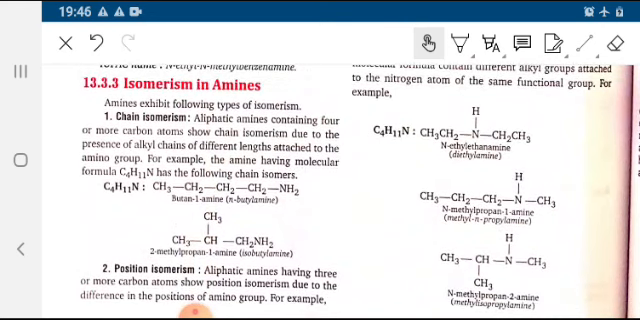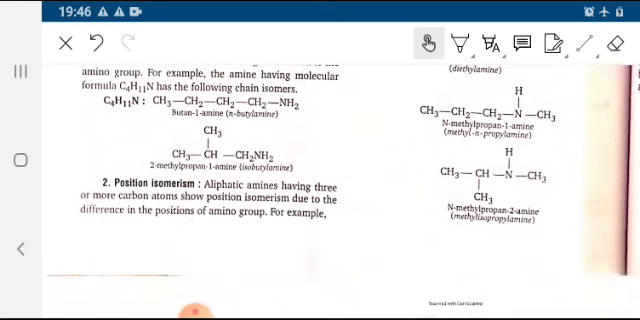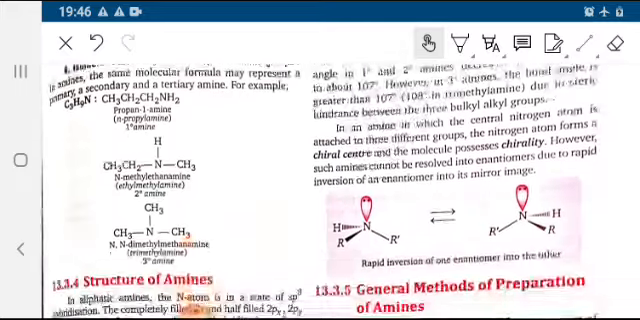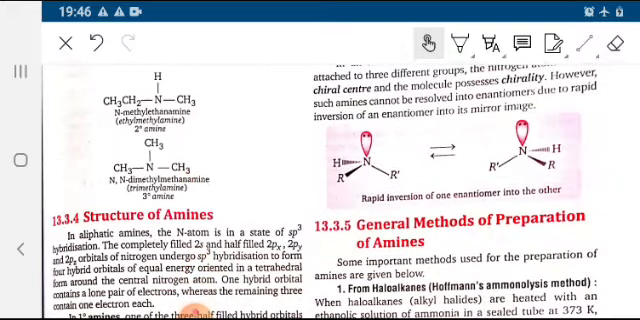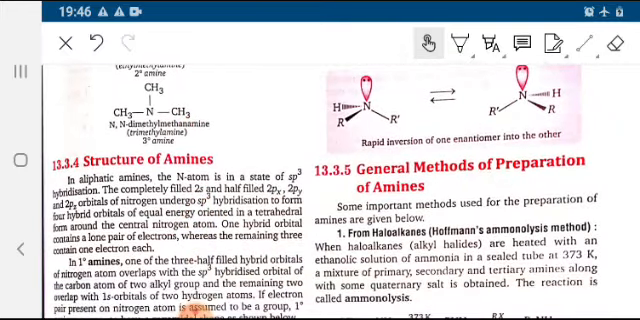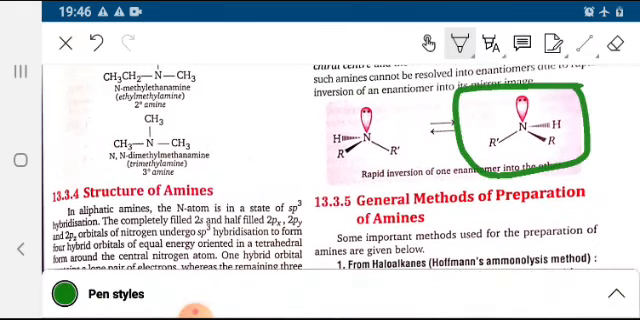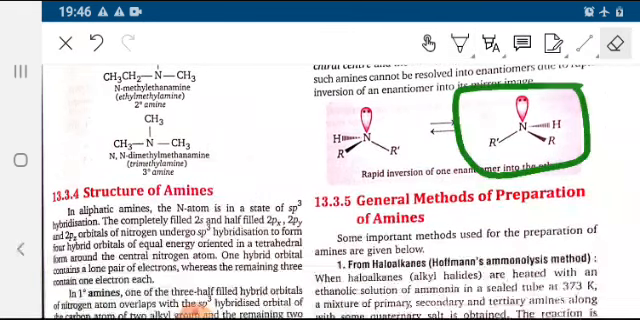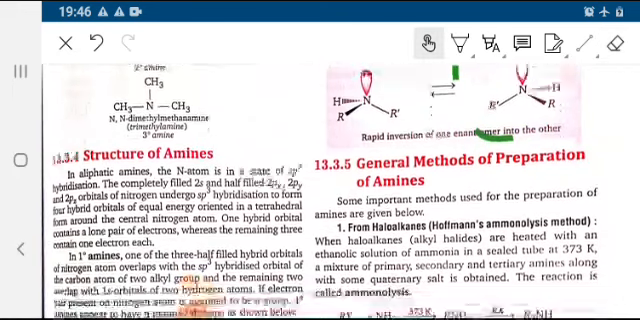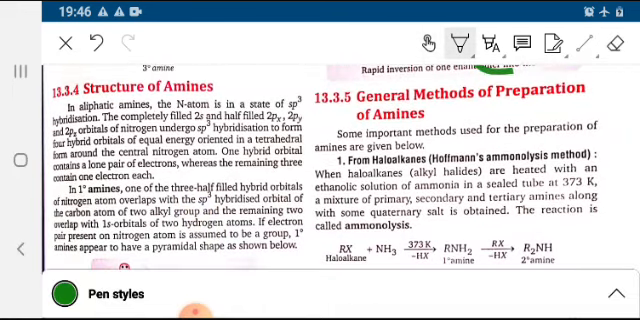Isomerism in amines: chain isomerism, position isomerism, and other types of isomerism which we have studied in class 11. Structure of amine, as you can see here, N has a lone pair of electrons.